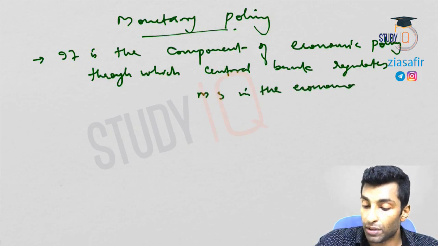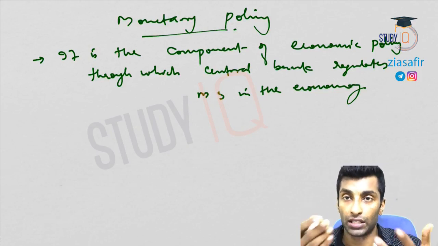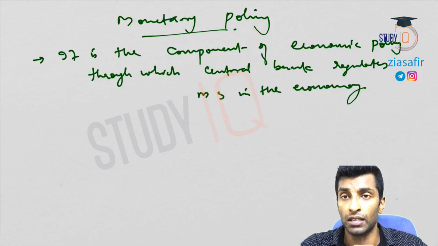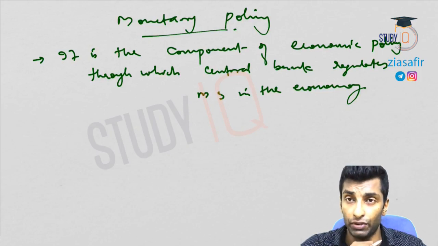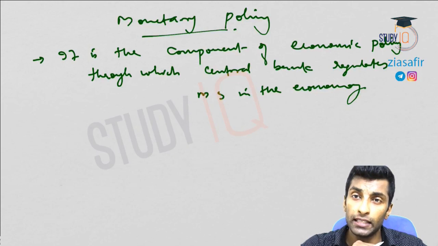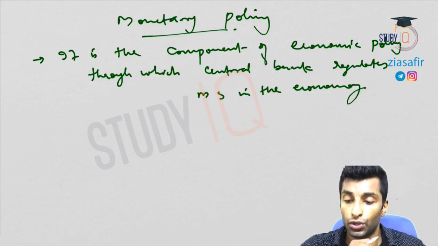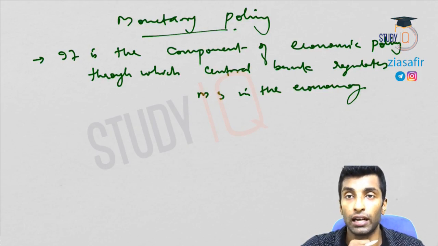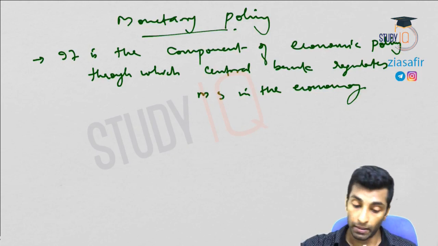Now how is the central bank going to regulate money supply? I'll tell you those measures. There are contractionary measures, there are expansionary measures, CRR, SLR, bank rate, reverse repo rate, marginal standing facility, open market operation, all these things are there. We will be discussing all of this, and we will also talk about qualitative measures. So today I'll start with quantitative measures. I'll complete that tomorrow, and we'll also discuss qualitative measures later.